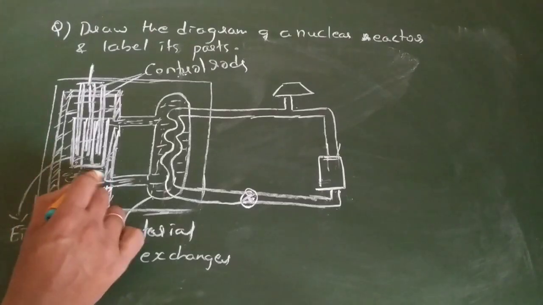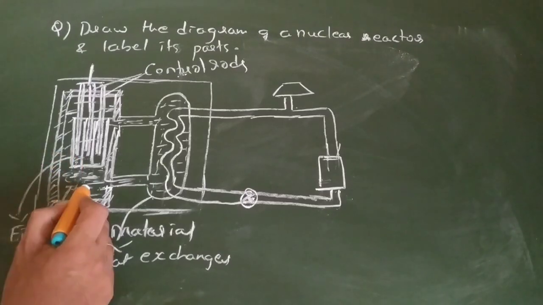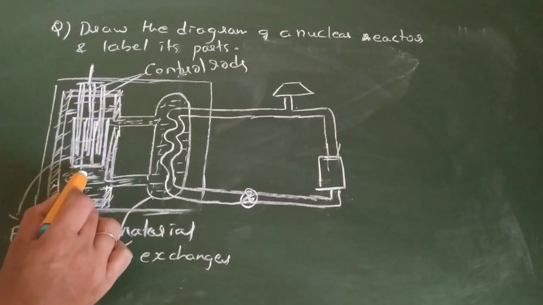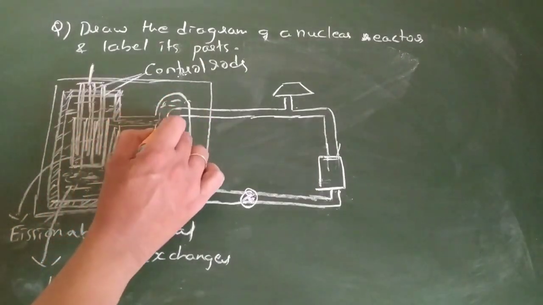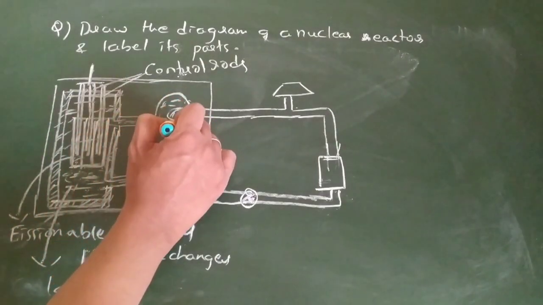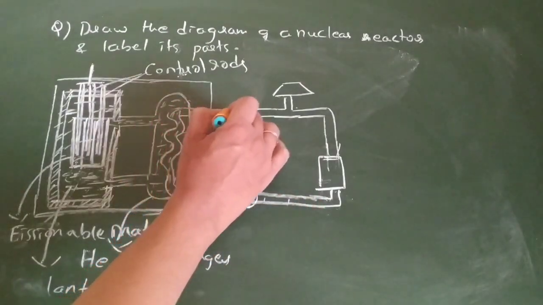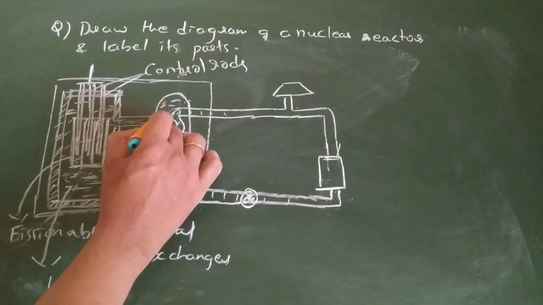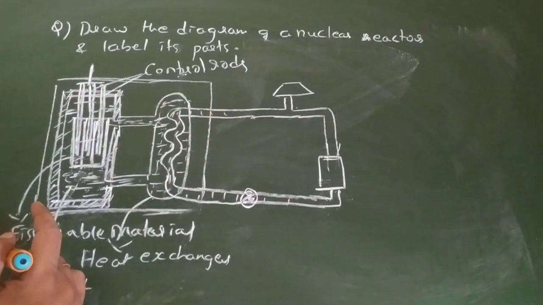Okay. Now the heat energy produced from this nuclear reaction is absorbed by this liquid which is present inside this compartment. That liquid will go here, and here we will find water. Okay, in this pipe we will find water. So this water is not mixed up with this coolant actually.